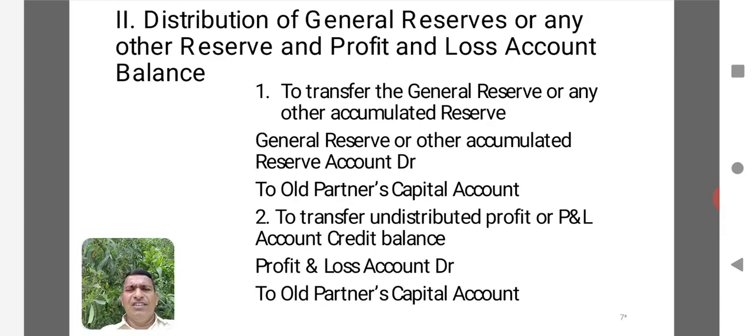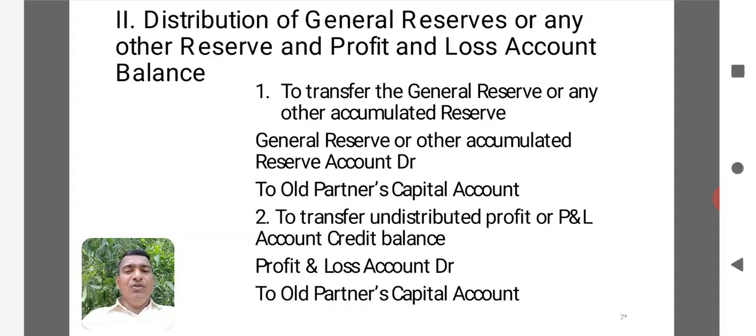Here, undistributed reserve, or any type of reserve or any type of surplus or deficit in the balance sheet, for example, undistributed profit and loss account or undistributed loss in the old balance sheet, or any general reserve which is undistributed in the old balance sheet, will be distributed by using the partners' capital account.